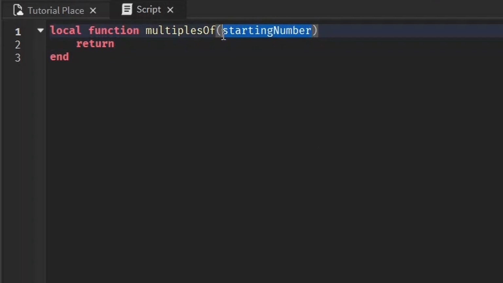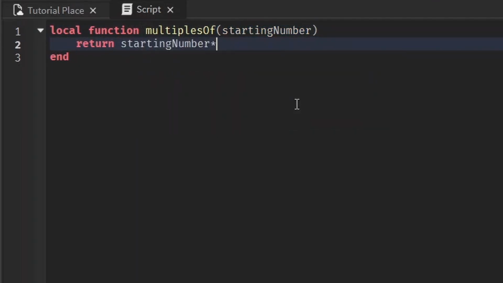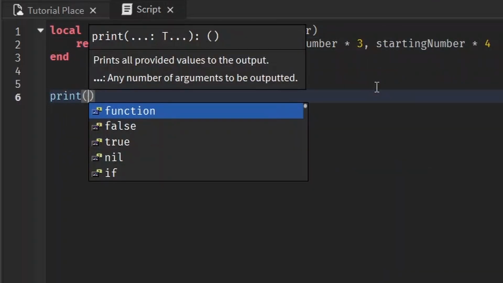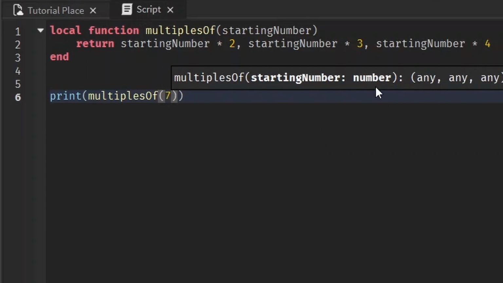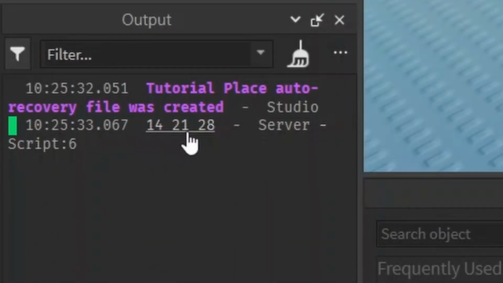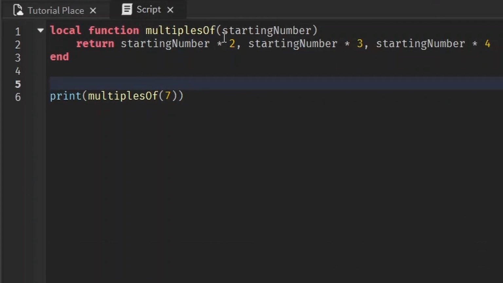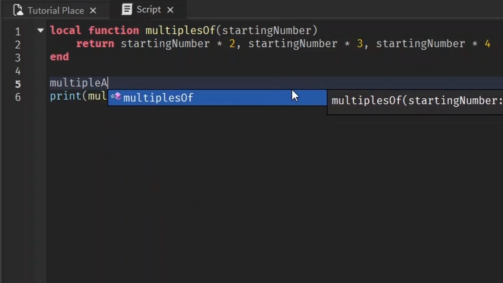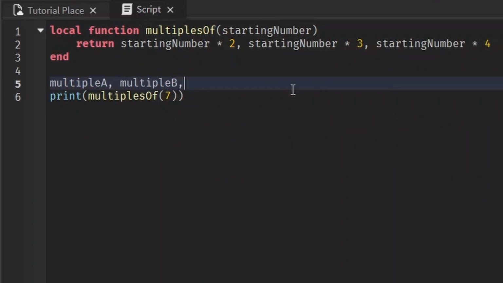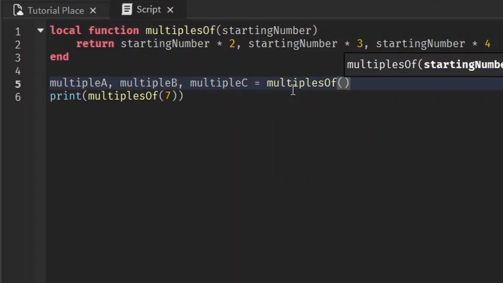So whatever number is given to us, we're going to multiply that by 2. We're going to also multiply it by 3. And we're going to multiply it by 4. And now when we print out the value of that function, let's say we want multiples of 7. It's going to print multiple values of it. And let's say we only want the middle value of that. We could assign it to different variables like this. For example, multiple A, comma multiple B, comma multiple C. And then equals, you can do multiples of 7, or it can be any number you want. Let's do the multiples of 5.